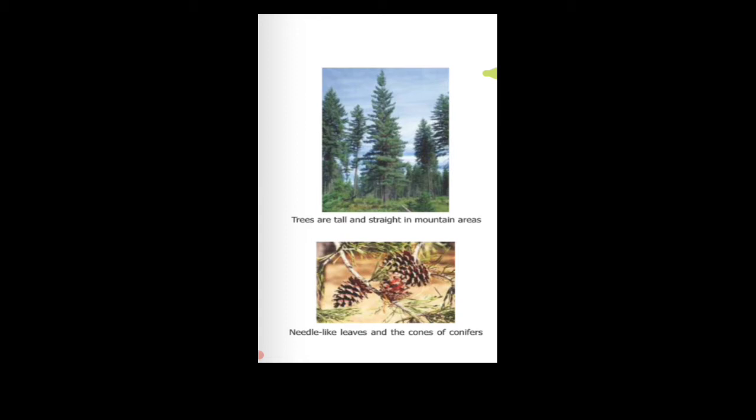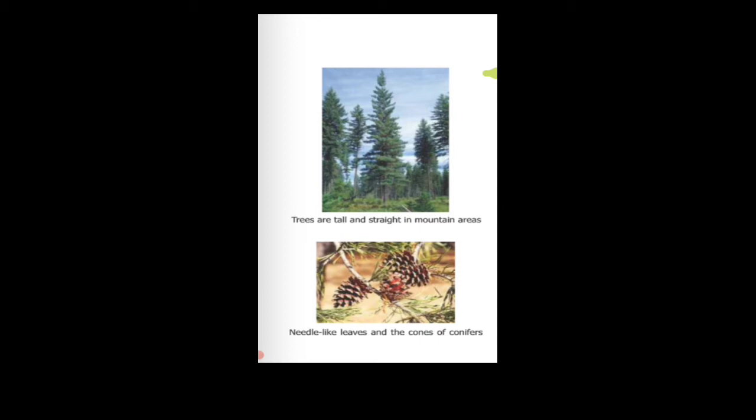They are usually flowerless. They also bear cones. They are conical in shape, and thus they are also known as conifers, because their shape helps the snow to slide off easily.